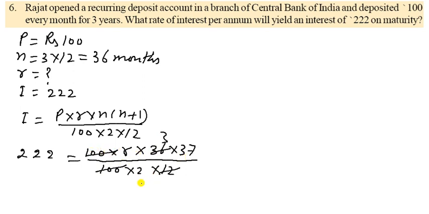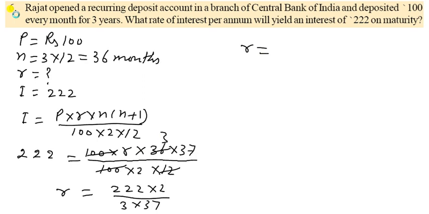Now we get R is equal to 222 into 2 divided by 3 into 37. Let us see how to divide this. 37 6s are 222, and 3 2s are 6, so that becomes 4. So you can write R is equal to 4% per annum. That is your answer.